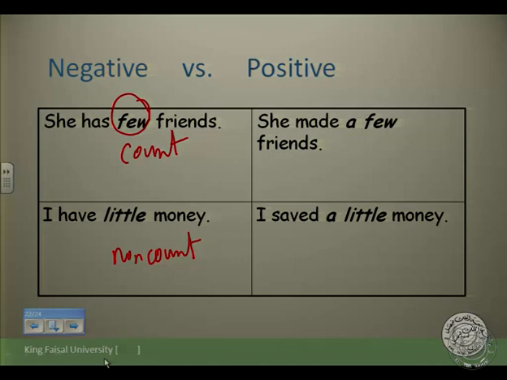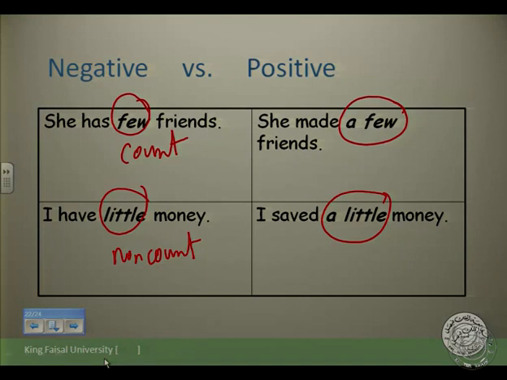But what's the difference between few and a few? What's the difference between little and a little? The difference is in the expression. Is it positive or negative? If you say she has few friends, it means very negative. This means that she's not favorable to a lot of people, maybe because she's arrogant, or because her character is not appealing to a lot of people.